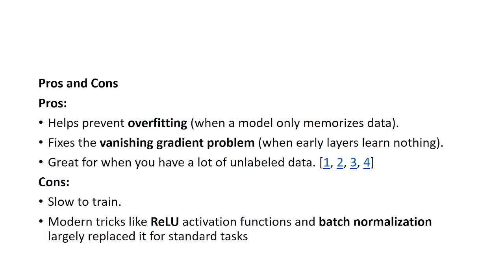So, pros and cons. Pros: it helps prevent overfitting, fixes the vanishing gradient problem, and is great when you have a lot of unlabeled data. Cons: it is slow to train, and modern tricks like ReLU activation functions and batch normalization have largely replaced it for standard tasks.